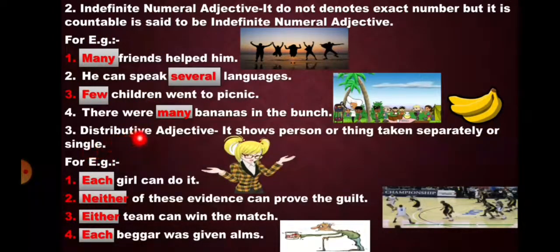Third, distributive adjective. It shows person or thing taken separately or singly. For example, each girl can do it. Neither of this evidence can prove the guilt. Either team can win the match. Each beggar was given alms. So here each, neither, either, each show that person or thing was taken separately or singly. So it comes under distributive adjective.